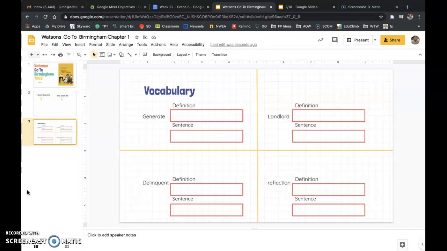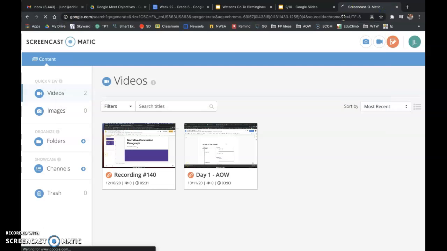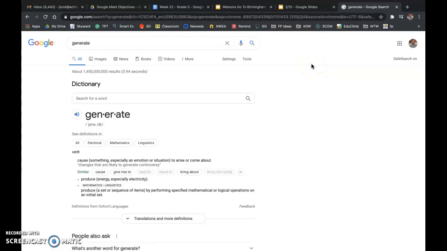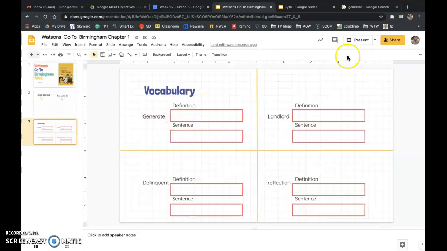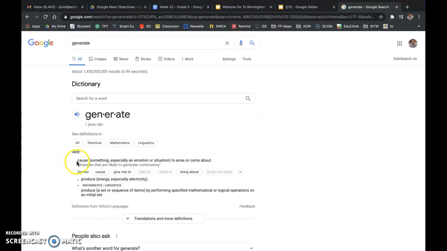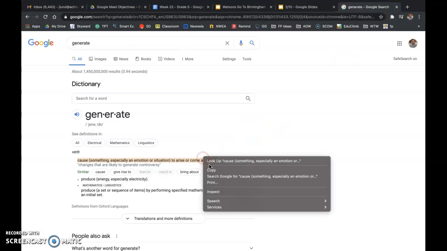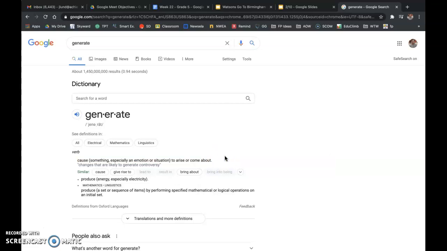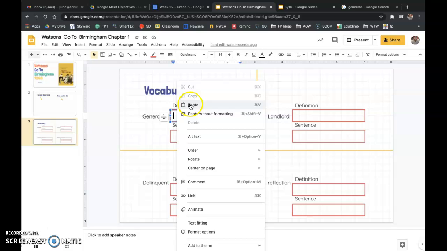So we'll start with number 1 here, generate. If you remember this from Holes, you might be familiar. Whatever the word is, you're going to Google it, generate, and we are going to copy and paste the definition. Generate means to pretty much make something happen, right? So cause something to rise or come about, so to cause something to happen. So definition, we'll copy, we'll paste it.